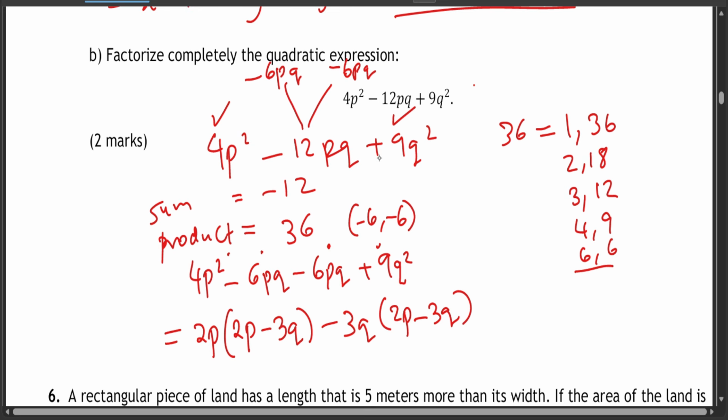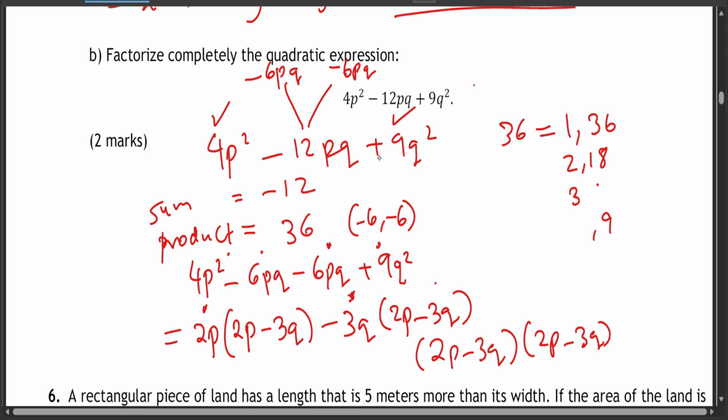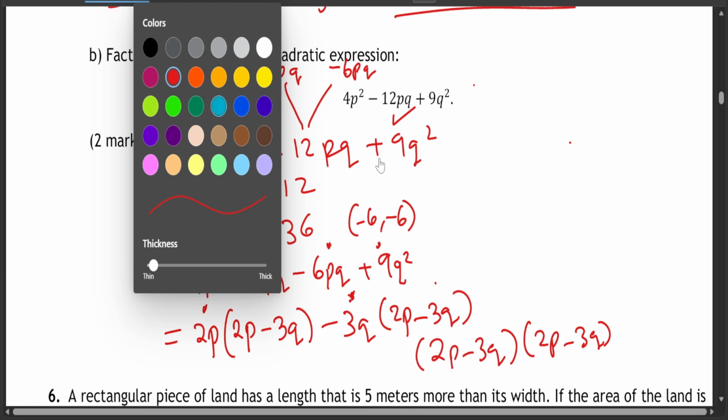That is, if you take negative 6pq divided by negative 3q, it's going to give you 2p. 9q squared divided by negative 3q is going to give you negative 3q. So you collect the ones that are outside. So you get 2p minus 3q into bracket 2p minus 3q. And by the way, there's also a simple way. Now, the simplest way is where you just analyze and then you give out your answer, which is this one.